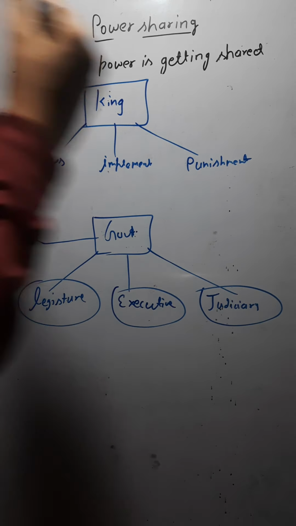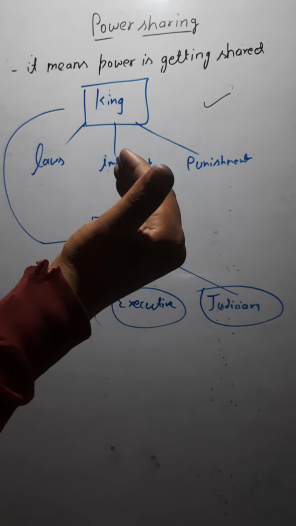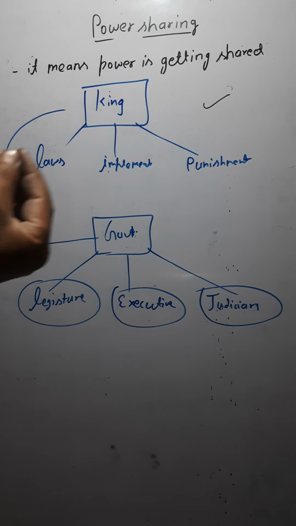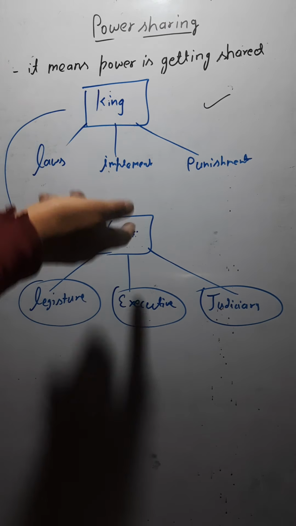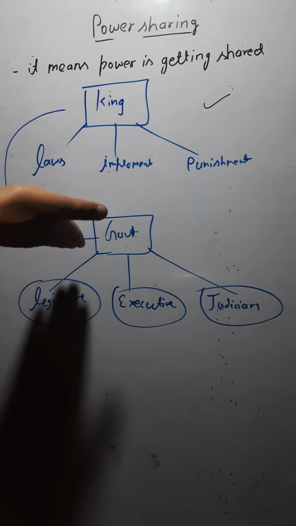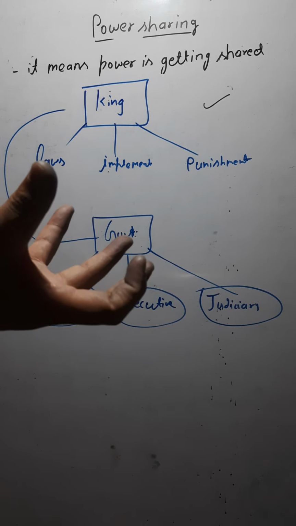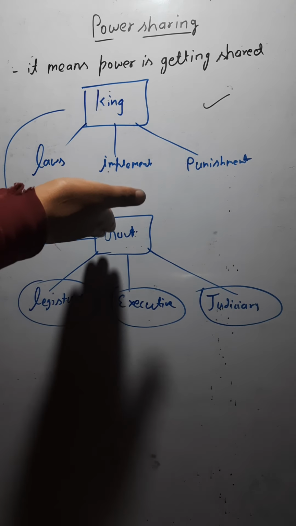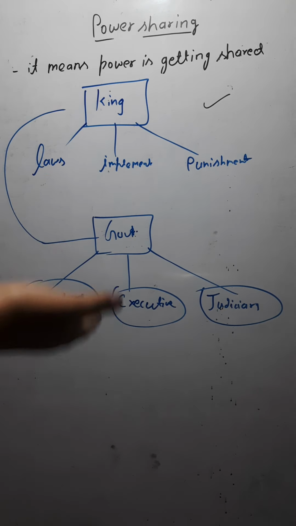So why was this concept there? See, it was thought that if the power is there with many hands, it would create problems in decision making. But later, after the advent of democracy, we are the government here, we are taking part in the government. How? Because we are choosing our representatives, and those representatives are making laws. Are you getting it or not? So we are taking part in the government.